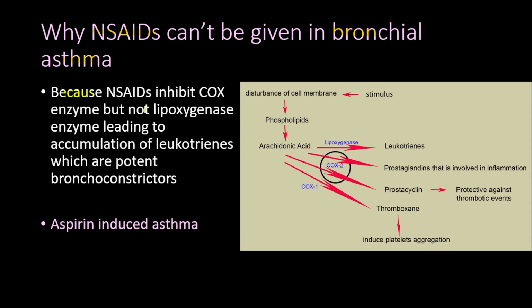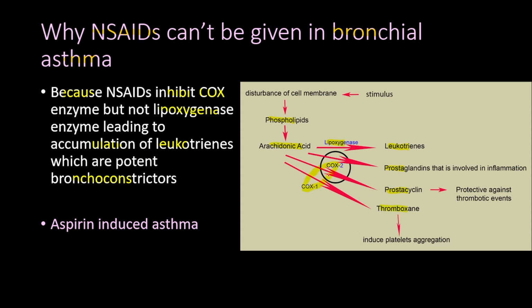because the NSAIDs inhibit the cyclooxygenase enzyme but not the lipoxygenase enzyme, leading to accumulation of leukotrienes, which are potent bronchoconstrictors. Now, to really understand this, first we have to understand this diagram. So the phospholipids are converted to arachidonic acid by the phospholipase A2 enzyme, and then the arachidonic acid is converted to leukotrienes by the lipoxygenase enzyme, or it is converted to prostaglandins, prostacyclin, or thromboxane by the cyclooxygenase enzyme, which